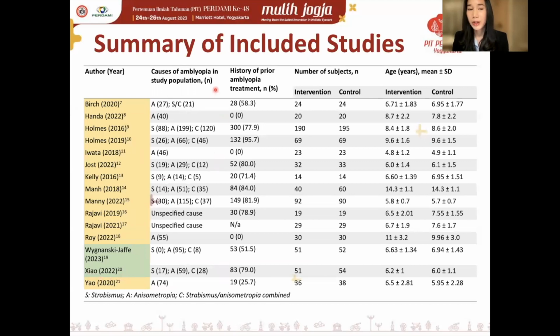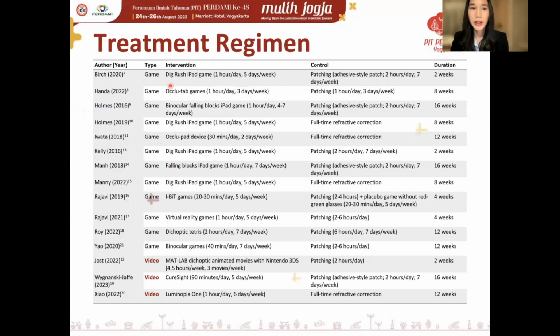As for the study population, most studies included all types of amblyopia. However, there were 4 studies that specifically focused on anisometric amblyopia alone. Most studies included patients with history of amblyopia treatment, although there were 3 that only included treatment-naive patients. As for treatment regimen, most of the studies implemented game-based binocular therapy, although 3 of the most recently published studies used video-based binocular therapy. As for control, most of the studies used patching, while some only used full-time refractive correction as their control. Study duration varied from 2 weeks to 16 weeks.